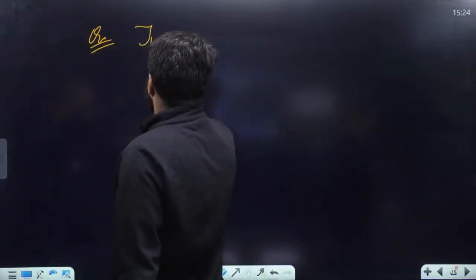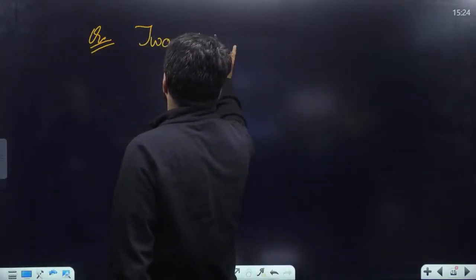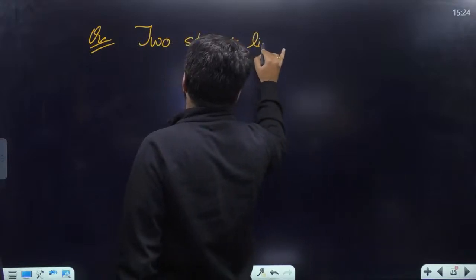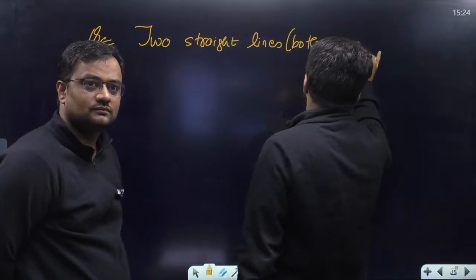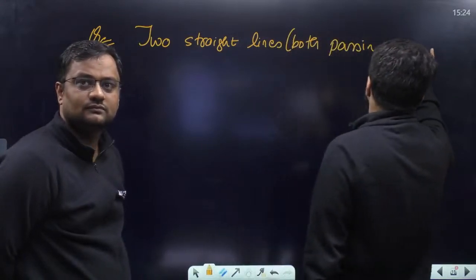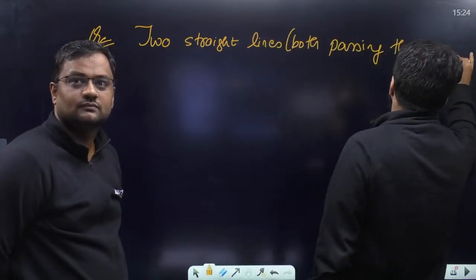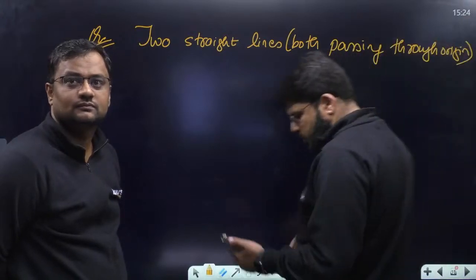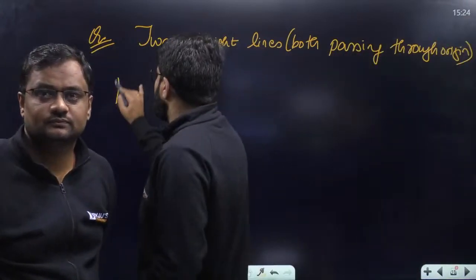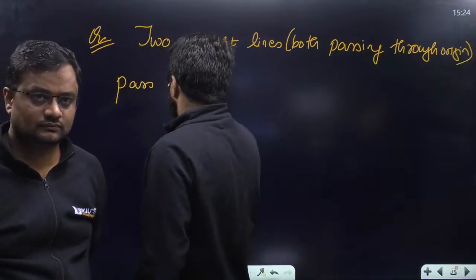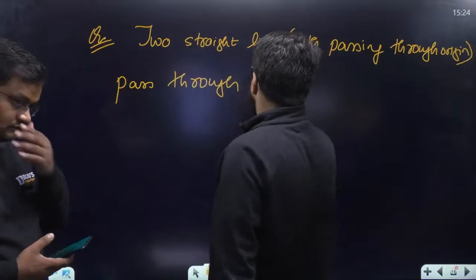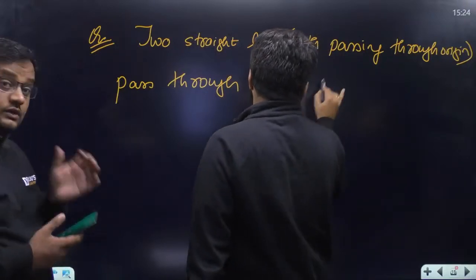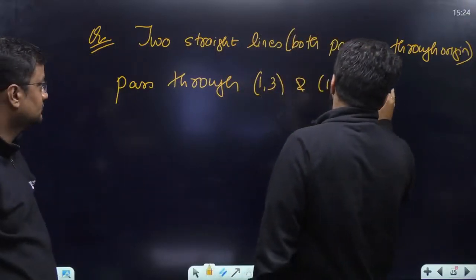Two straight lines, both passing through origin, they also pass through the points given, 1,3 and 1,2 respectively.